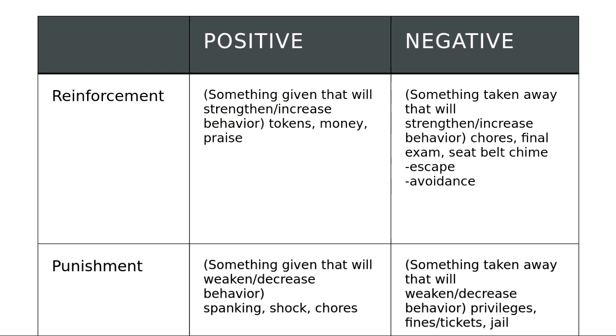Jail is also an example of negative punishment. What is punishing about jail? The idea of jail is that you lose your freedom. You lose time with your loved ones. And because you're losing time with your loved ones, you're losing freedom, that should decrease whatever behavior earns you the consequence of going to jail.